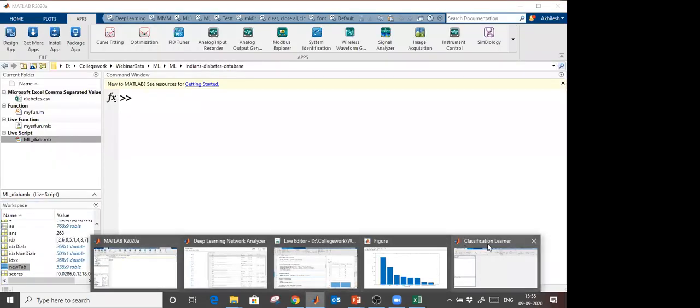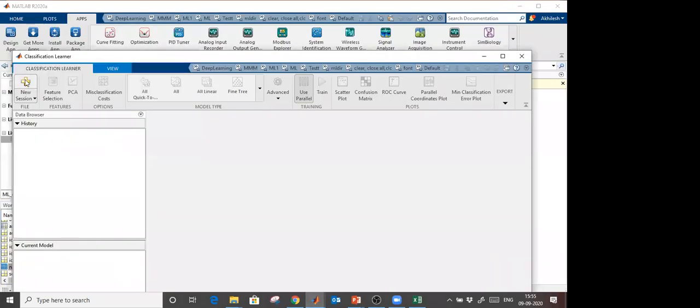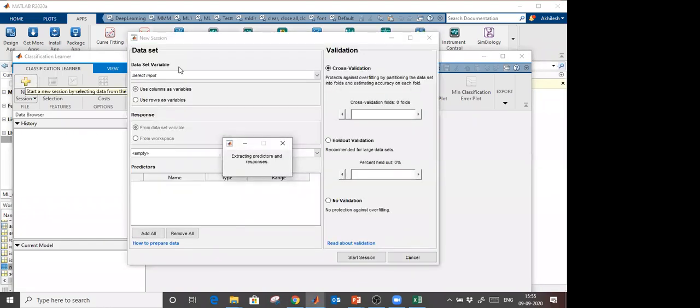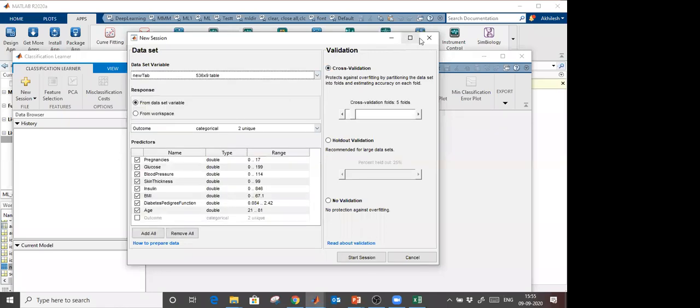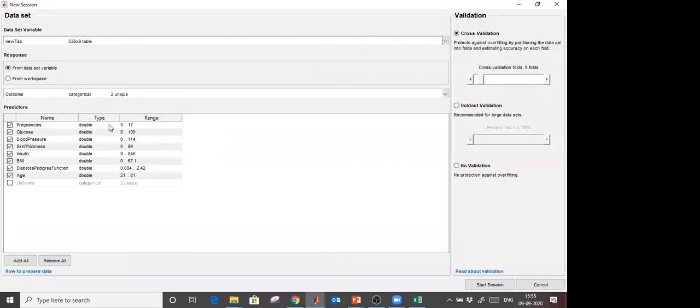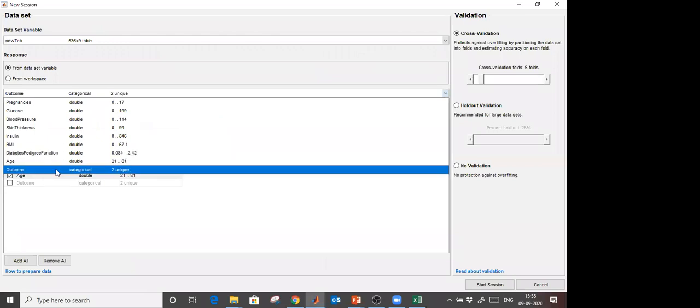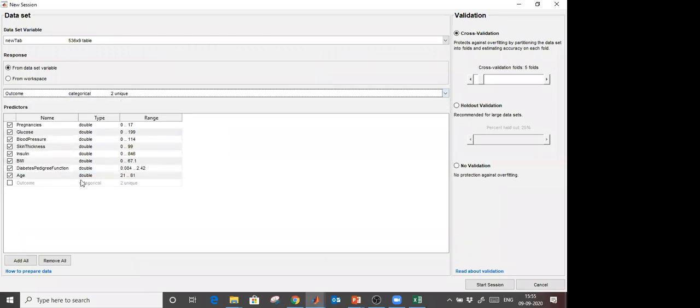I'm going to give that table as an input to this app. I have to click New Session and select this new tab. And you see here you can select what your output is. The output is the last column, that is the outcome. It is already selected and the remaining are predictors.